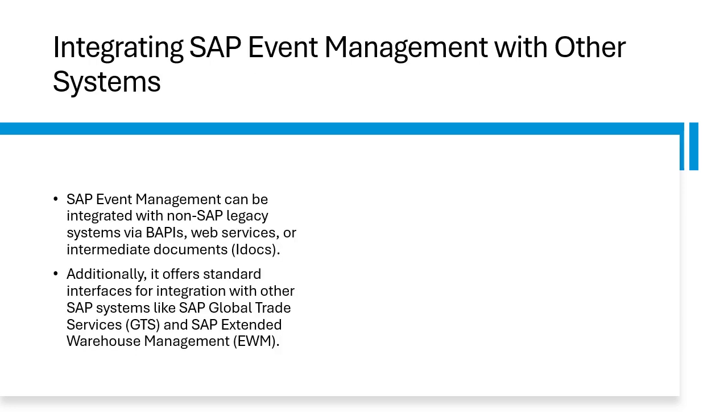And then I have the integration between SAP Event Management and other systems. So SAP Event Management integrates with a wide range of systems, which include SAP and non-SAP solutions. It can communicate using BAPIs, business application programming interfaces, also enterprise services, and IDocs. This flexibility allows it to be used across different industries such as postal service, automotive, and retail for tracking and monitoring logistical operations.